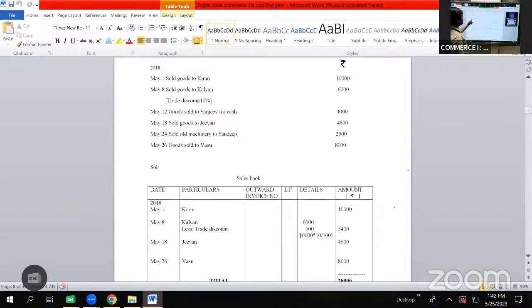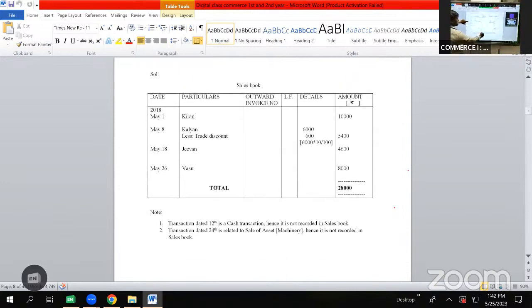Then we have a transaction on May 12. Goods sold to Sanjeev for cash 3,000. Again, it is a transaction of cash. Hence, it is not recorded in sales book, for which we will be writing a note that transaction dated 12th is a cash transaction. Hence, it is not recorded in sales book.